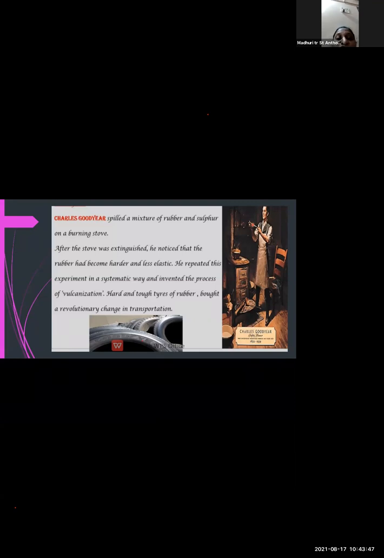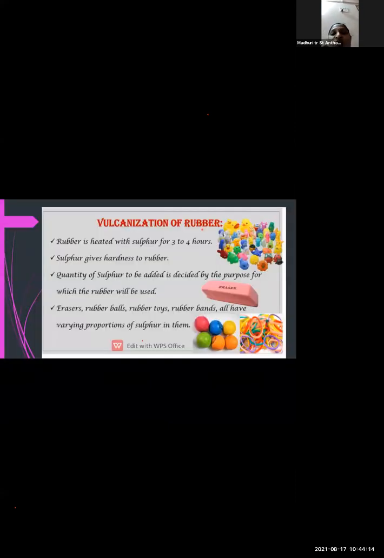Because in history, if Charles Goodyear had not done the experiment, the rubber would not have come into existence, and the wheels which are used in transportation would not have been obtained. So our topic is correlated to history, that is the invention of wheels for transportation. Okay, so more we will study about the vulcanization of the rubber.